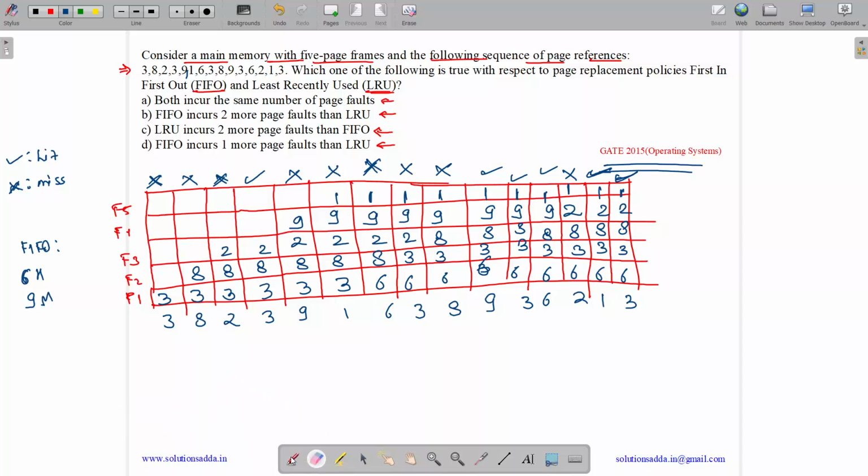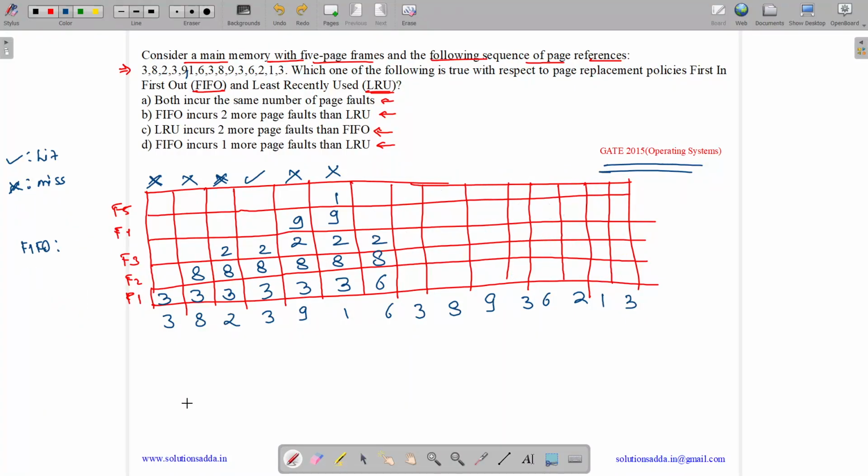So for the second one, remember this, we have 6 hits and 9 misses. Okay. Now let us do it for the second one. So we had 6 hits and 9 misses. Now let us do it for LRU. So what happens in LRU? In LRU we will replace the frame which is least recently used.